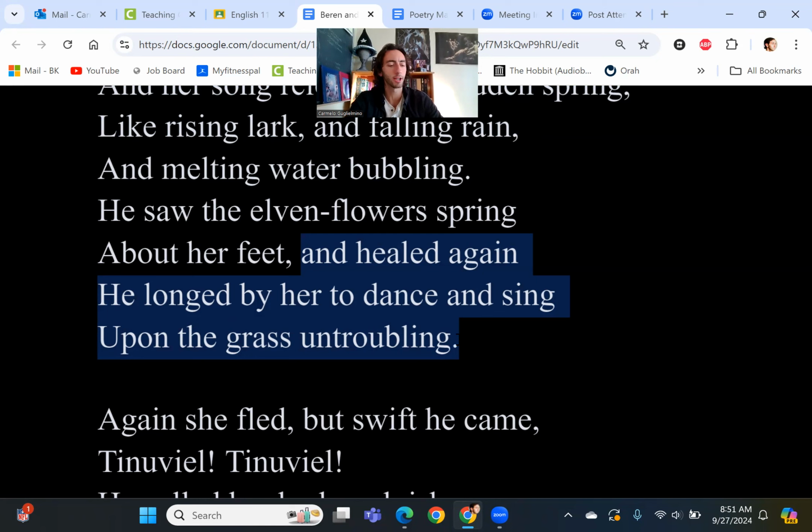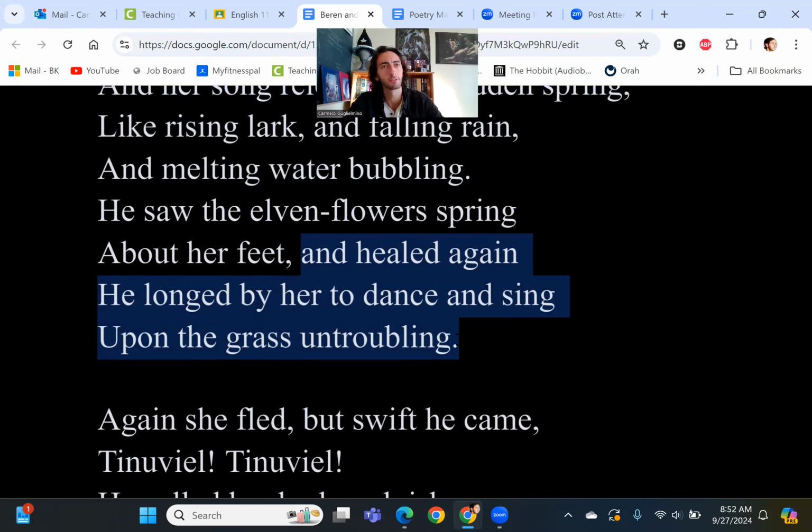And an interesting mythic or classical point here would be to point out the motif, the trope, if I want to use the words we used back in our mythology discussion, that Tolkien is evoking here. He's invoking the trope of the pursuit, the romantic pursuit, the romantic hunt, right?